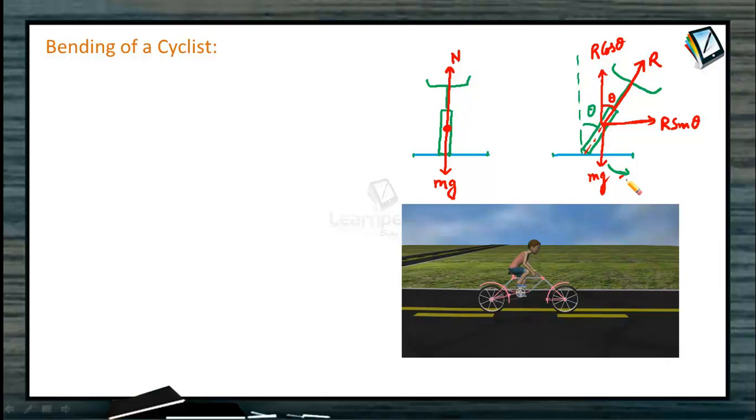Weight mg acts vertically down at the center of gravity of the cyclist, and the normal reaction that comes from the ground will act along the line making an angle theta with the vertical. The vertical component of R is R cos theta, which balances the weight of the cyclist, while the horizontal component R sin theta will provide the necessary centripetal force.